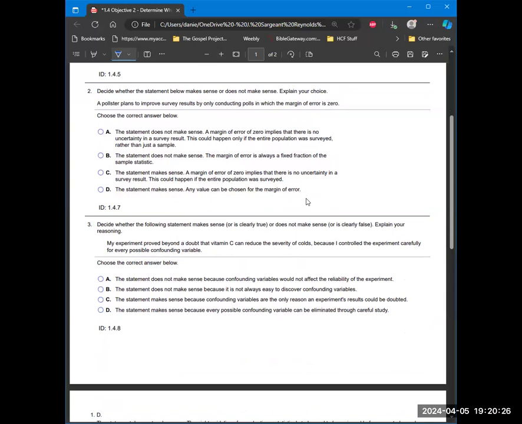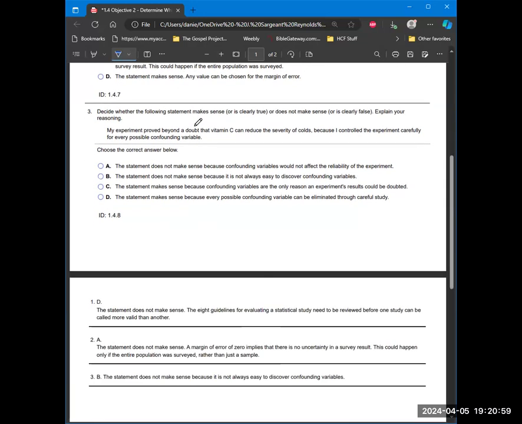Decide whether the statement below makes sense or does not make sense and explain your choice. A pollster plans to improve survey results by only conducting polls in which the margin of error is 0. We've talked about this question before, that statement does not make sense because a margin of error of 0 implies that there is no uncertainty in a survey result. This could happen only if the entire population was surveyed rather than just a sample. So we wouldn't say that they are surveying, we would say that they were taking a census in that case.